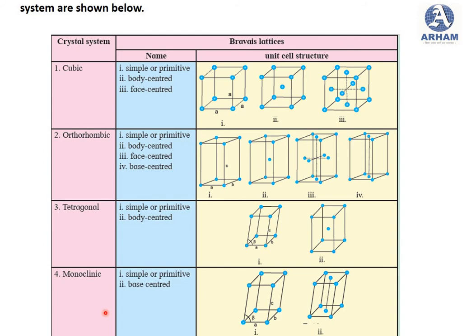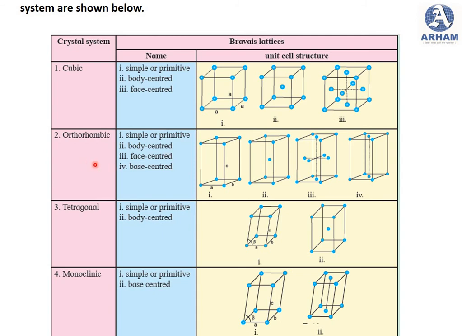So these are the unit cells of each of the 7 crystal systems shown here. The cubic Bravais lattices are simple or primitive, body centered and face centered. Here you can see the arrangement of particles in this figure.